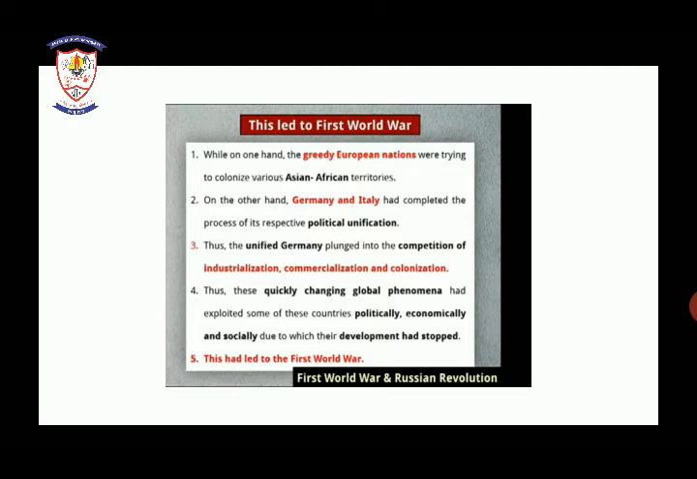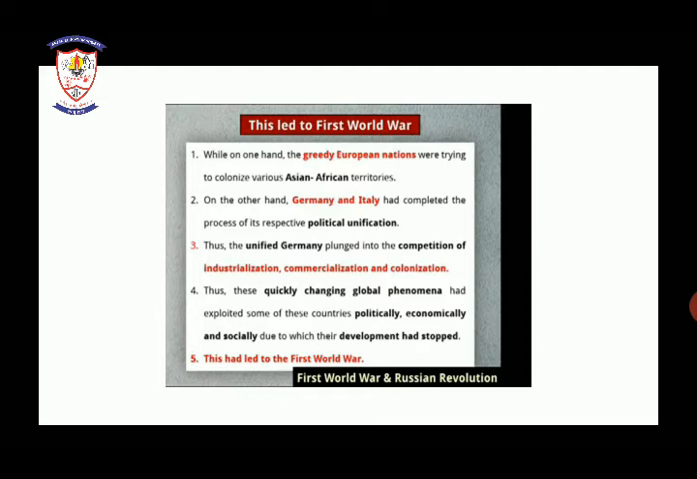First, while on one hand the greedy European nations were trying to colonize various Asian and African territories. They were in greed to establish their colonies all over the Asian and African territories. Second, on the other hand, Germany and Italy had completed the process of their respective political unifications.